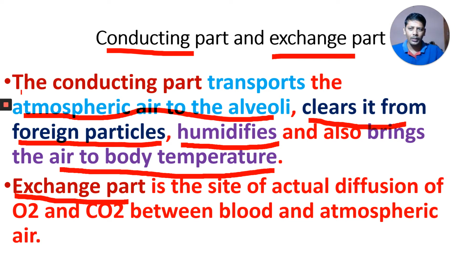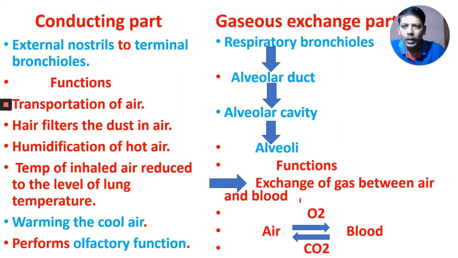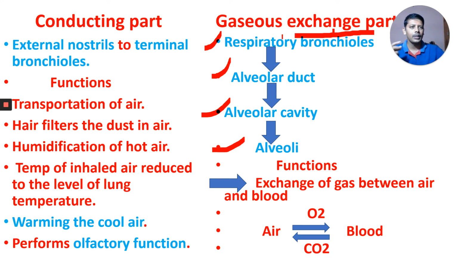Exchange part. What we discussed here is the conducting part. The exchange part is the site of actual diffusion of O2 and CO2 between blood and atmospheric air. You can study this from the conducting part and the gaseous exchange part. The conducting part starts from the external nostrils up to the terminal bronchioles. The gaseous exchange part consists of respiratory bronchioles, the alveolar duct, alveolar cavity, alveolar sac, and alveoli.